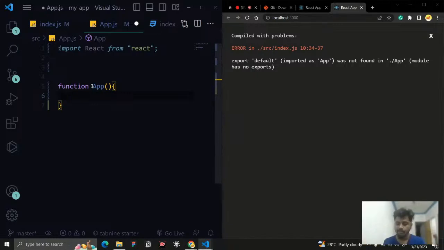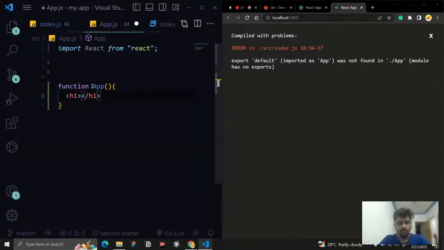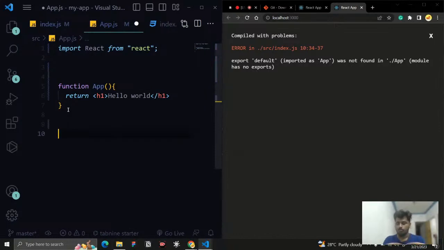So what is a component? A component is a block of HTML and CSS. Like we will group the HTML together, right? That's what it is. So what component can I create? Well, I can create an h1. Here I'm just going to say, if someone calls this component, what do you need to return? You need to return an h1 tag containing hello world, like this. Okay, so now that is done. We have created a component. That's it.